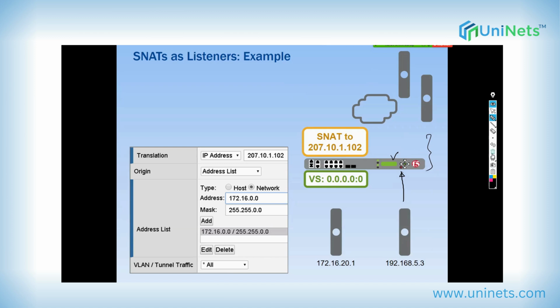So just to avoid that, we will have a wildcard virtual server, where the destination IP will be 0.0.0.0/0, and the port will be star, which means any port number. This is called a wildcard virtual server.